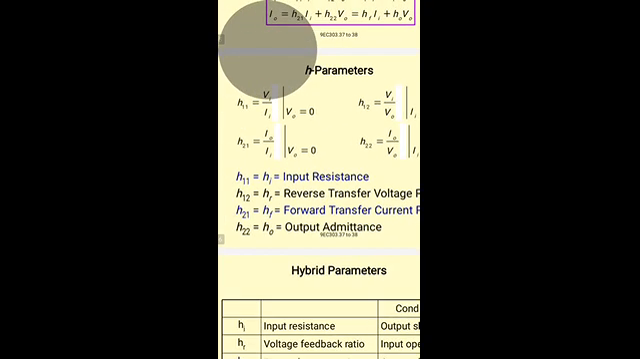So H11 is the input impedance HI, H12 is the reverse voltage gain HR, H21 is the forward current gain HF, H22 is the output admittance H0. So H11 represents the input port, the input impedance, input resistance. H12 shows the property of reverse voltage gain. H21 shows the forward current gain, and H0 is the output admittance.